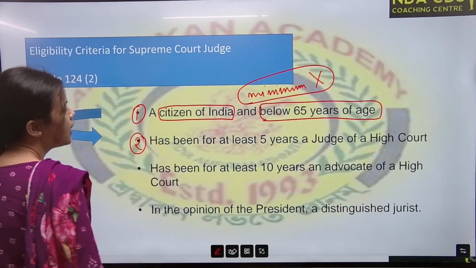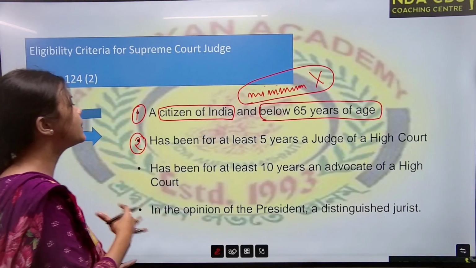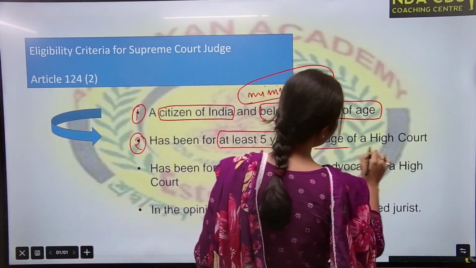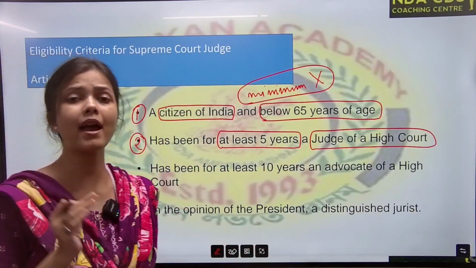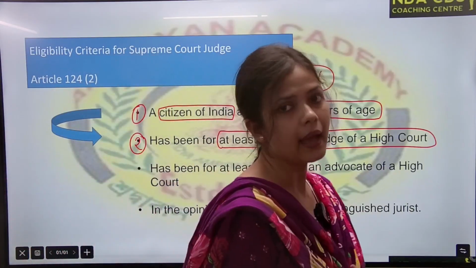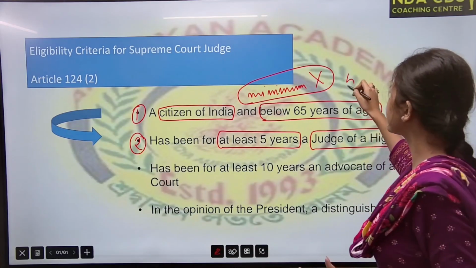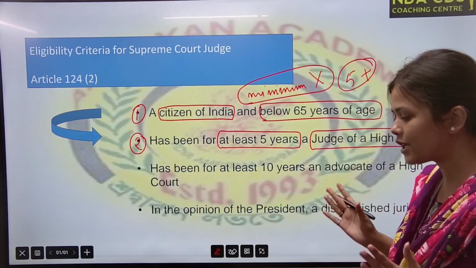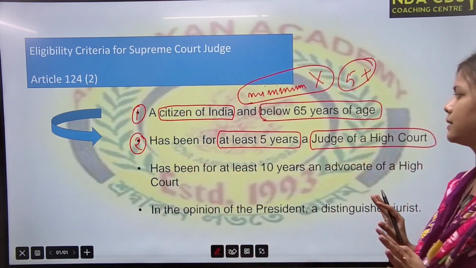Second point, you have to be or have been for at least 5 years a High Court judge. For at least 5 years, you have to be working as a judge of High Court, that means 5 years or 5 plus years, in any of the High Courts of India, in any state.